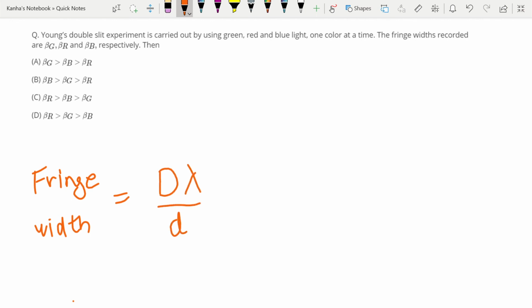And as you know that lambda of red is greater than lambda of green, which is greater than lambda of blue. Therefore, beta R will be greater than beta G, which will be greater than beta B.